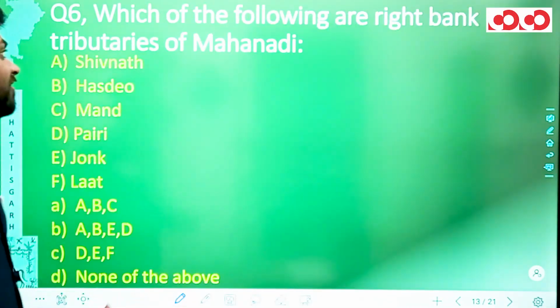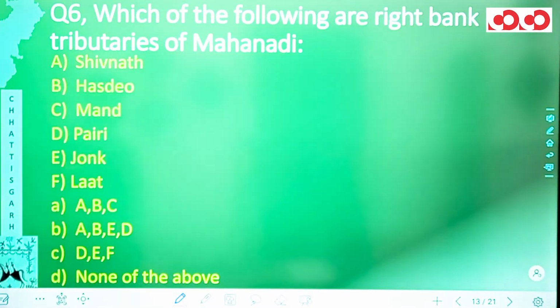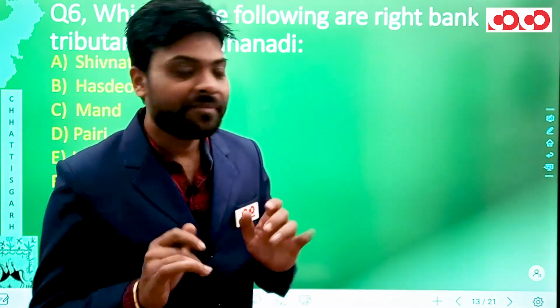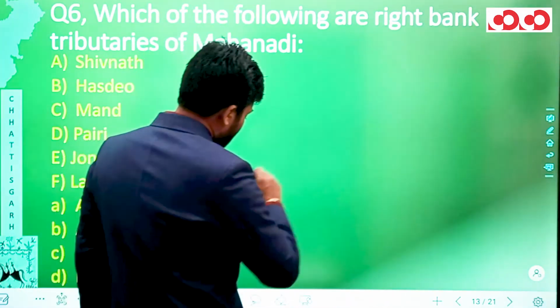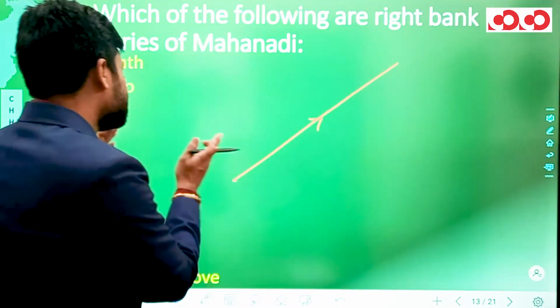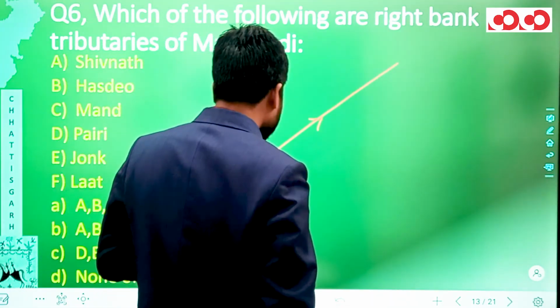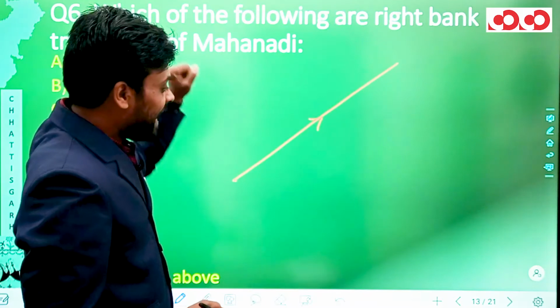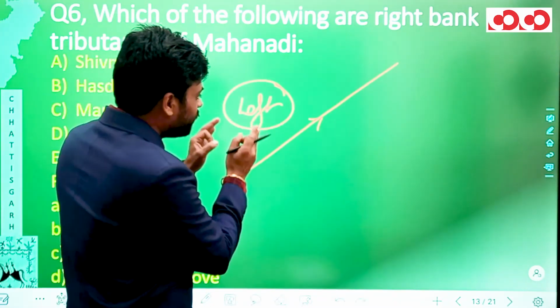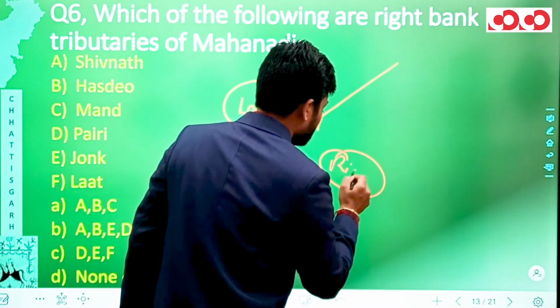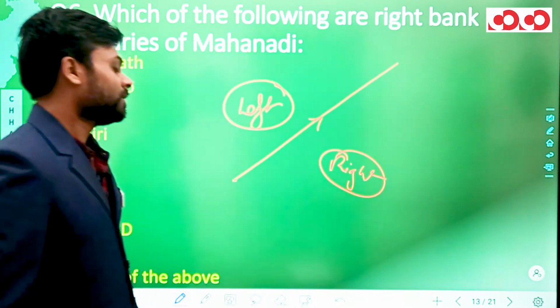Now in question number 6 we have: which of the following are right bank tributaries of Mahanadi? Now for those who don't know about left bank and right bank tributaries, let me tell you. So if this is the river, which I presume is flowing from my southwest to my northeast, and if I actually stand along with the flow of the river, then my left hand will point out the left bank, while my right hand would point out the right bank of the river.